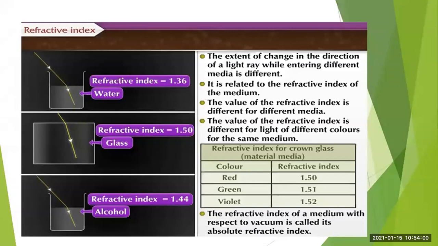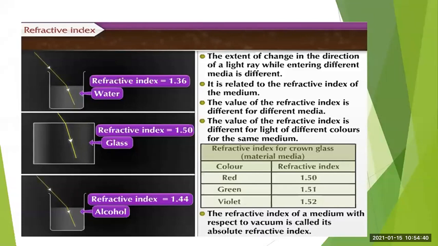Got it? So in all the three media, you will see how the light ray enters from air medium, in the first case from air medium to water medium. The direction of the light has changed. In the second case, the light enters from air medium to glass medium. You can see the direction of the light has changed. Even in the third case, the same thing has happened. But the angle has also changed in all the three cases if you observe.